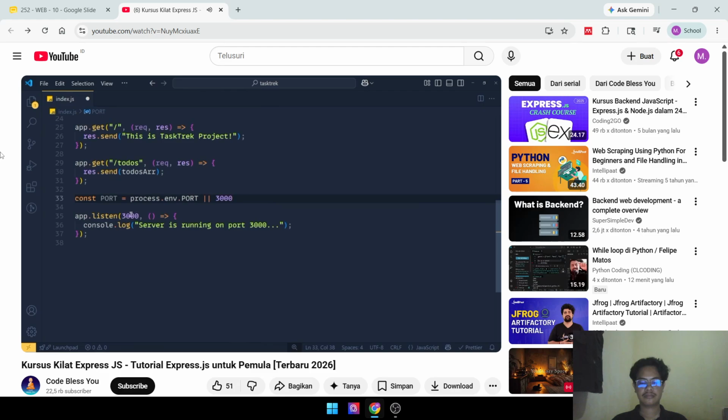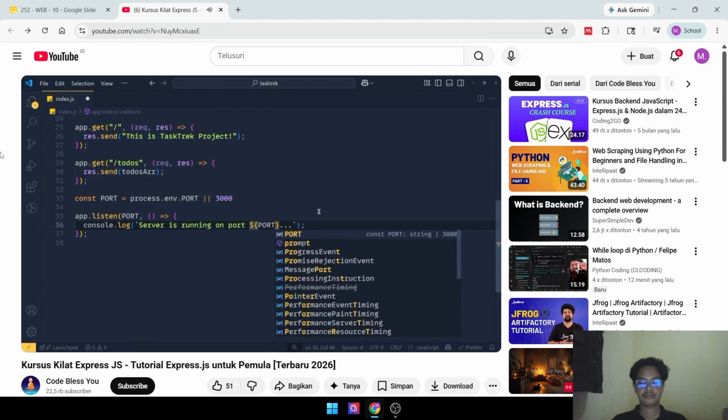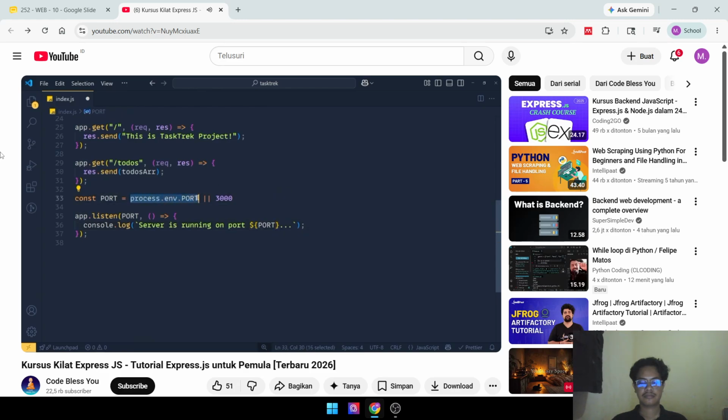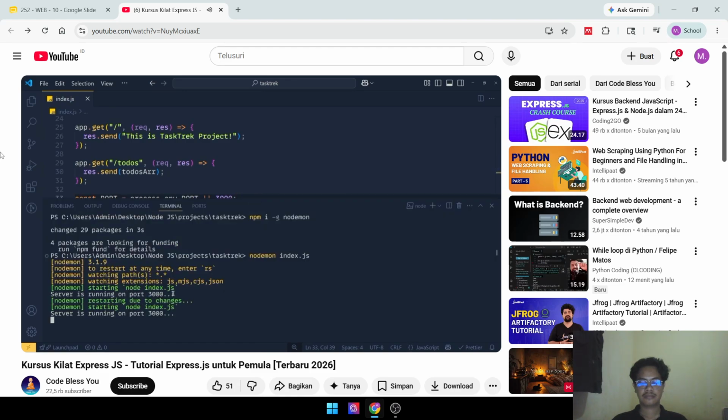Now let's pass this port variable in place of this hard-coded port, and also we will change this console message. Let's make this string a template string using backticks, because in template strings we can easily access variables, and change this 3000 with dollar curly brackets PORT. So if this environment port is available, then we use it, or if it is false or null, then we use this 3000 port. Simple as that. Currently in our application, the environment port is not set. That's why our application will run continuously on port 3000.